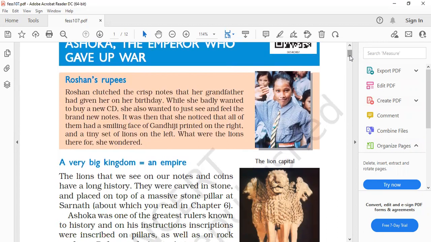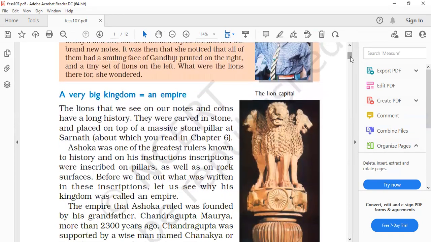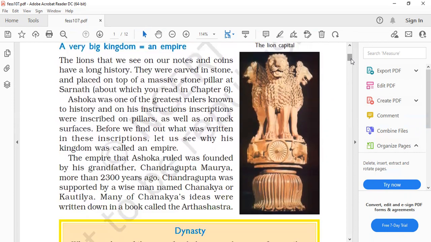Before starting the chapter, as you all know about the picture, right? This picture is the Lion Capital. This picture is very important, as you can get picture-based questions on the topic, as well as very short answer type questions from the very first line of the chapter. That is why we find this picture.